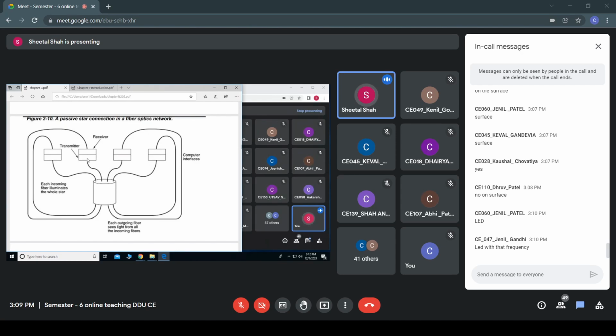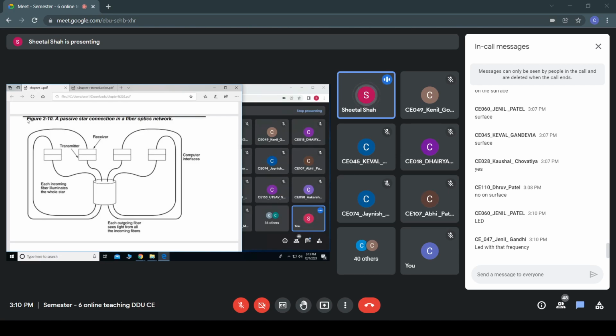So whoever wants to transmit, they'll transmit to this cylindrical structure, which is made of silica, and the data it receives, it would broadcast to all the outgoing ends.